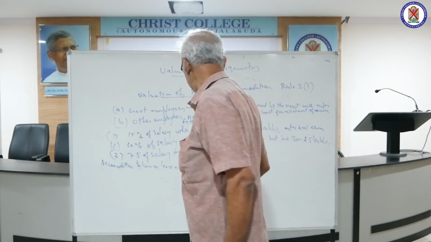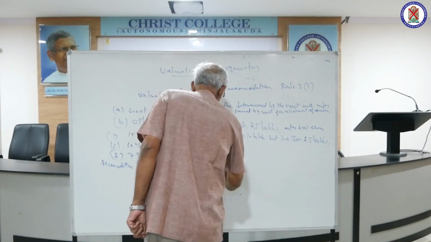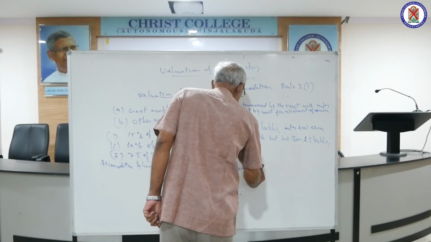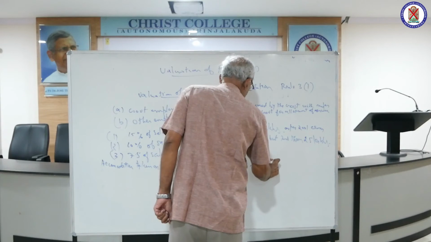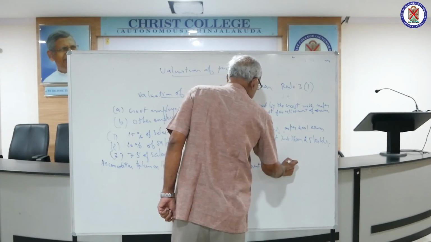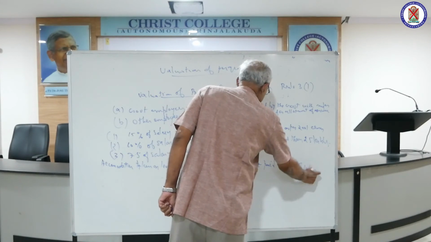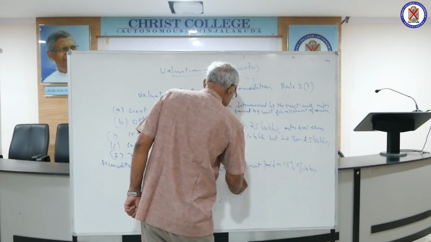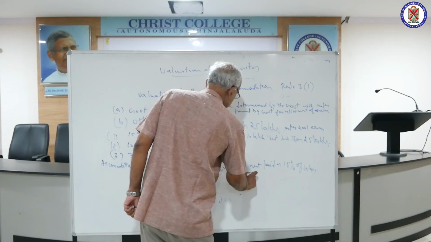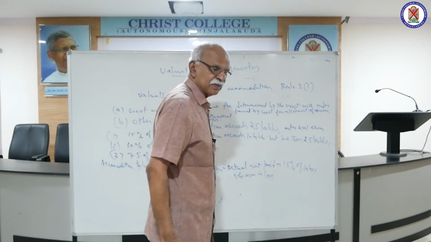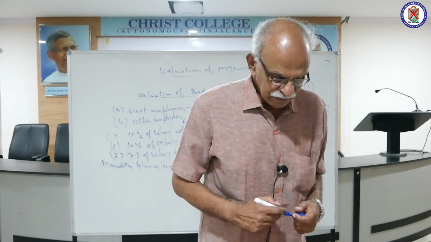Actual rent paid or 15% of salary, whichever is less.